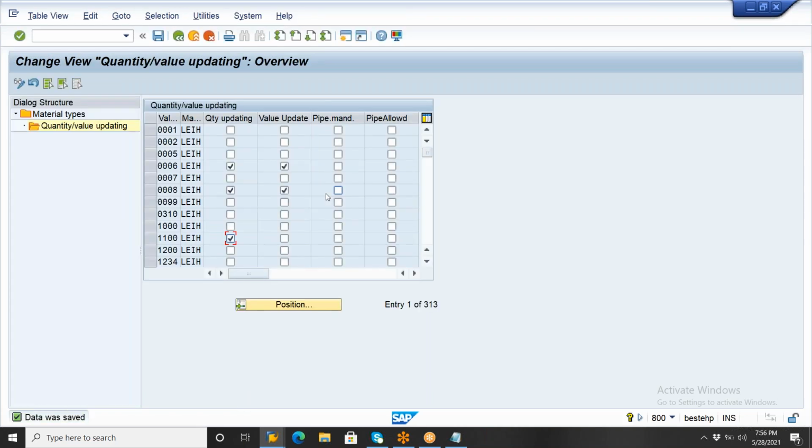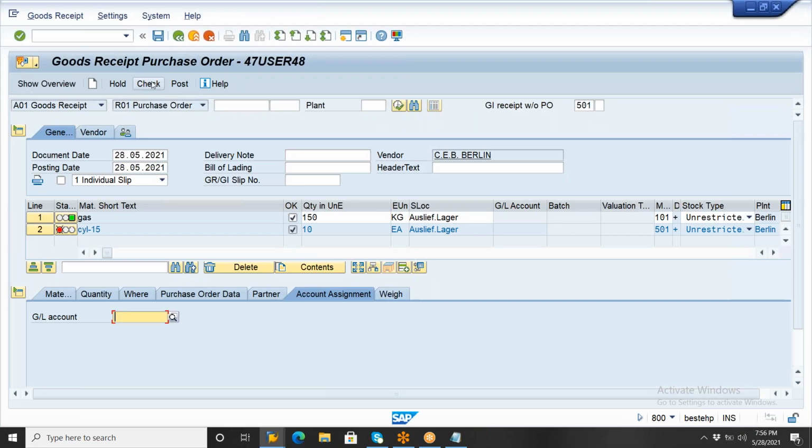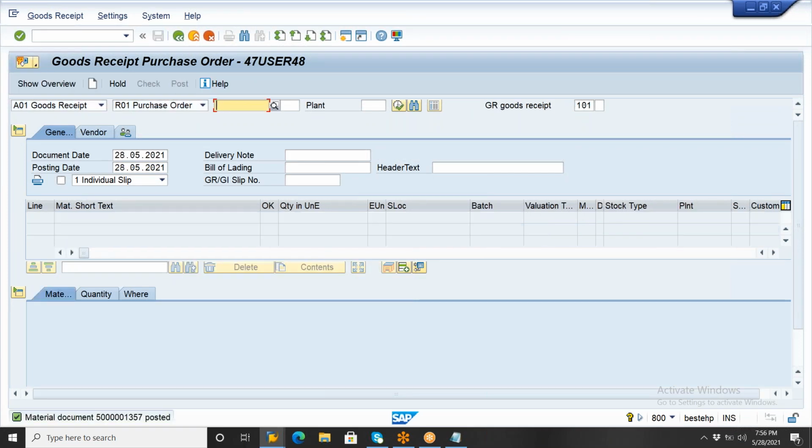So once you maintain this in OMS2, please come back. Sometimes it becomes active here itself. Now it is automatically accepting. Now please click on post here. Once it is posted, please go and check your stocks. We received two materials here. In the system, your ordered item also needs to show and the non-ordered item also needs to show, right?